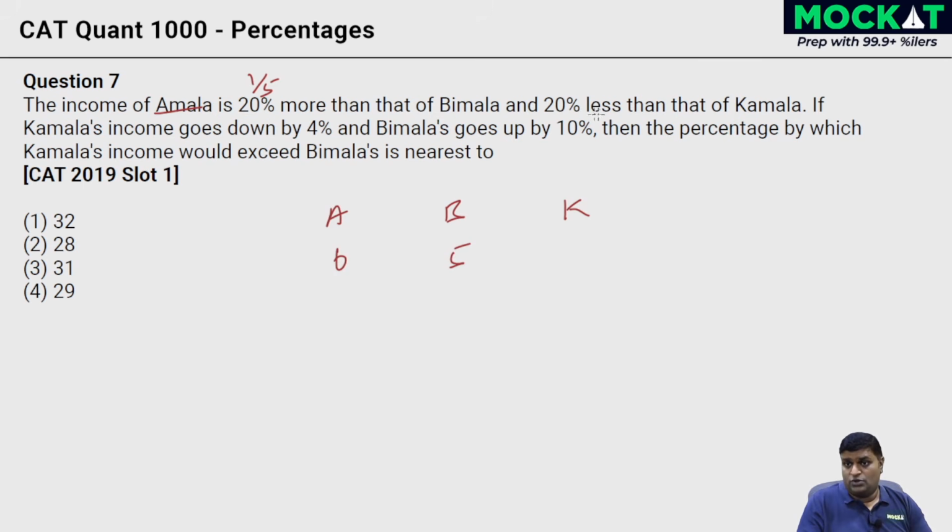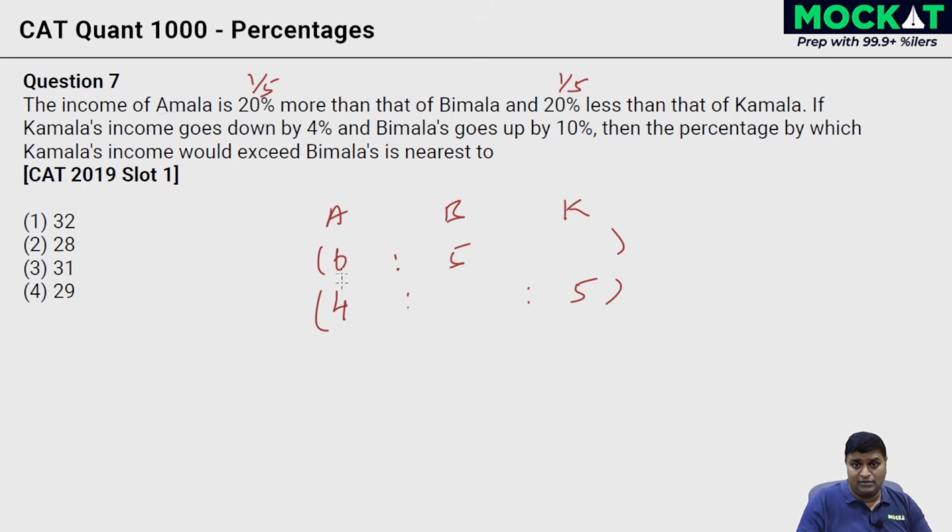A is also 20% less. 20% is 1/5, 1/5 less than K. If K is 5 parts, 1/5 less than that is going to be 4 parts, right? That's it. These are the ratios. And I have to merge the ratios, and we know that pretty well, right? How do we do that?